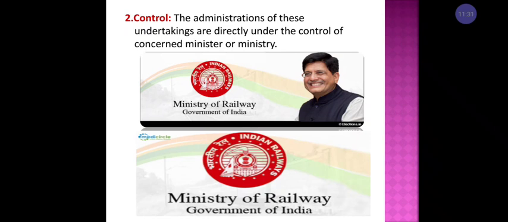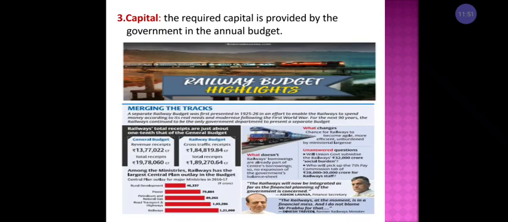Understood? Here in this slide, I have given the example of the railway department. The railway department is controlled by the railway minister, or the railway ministry of the Government of India. This is called control. And next, capital. How will departmental undertakings get the capital, or how can we start a departmental undertaking?